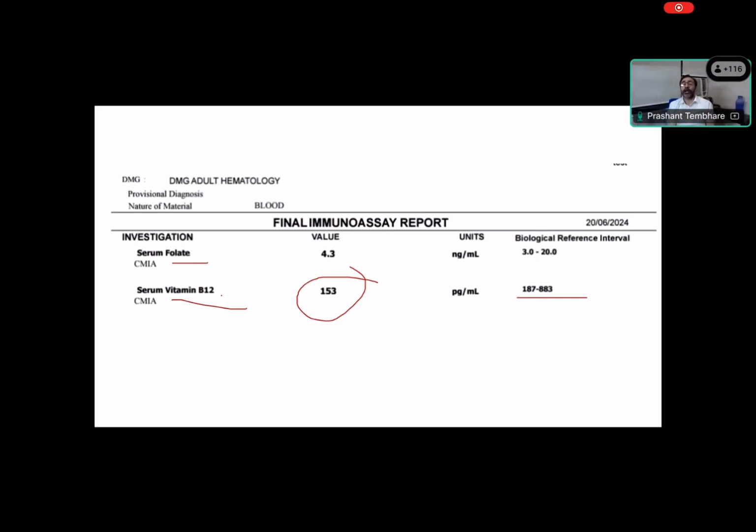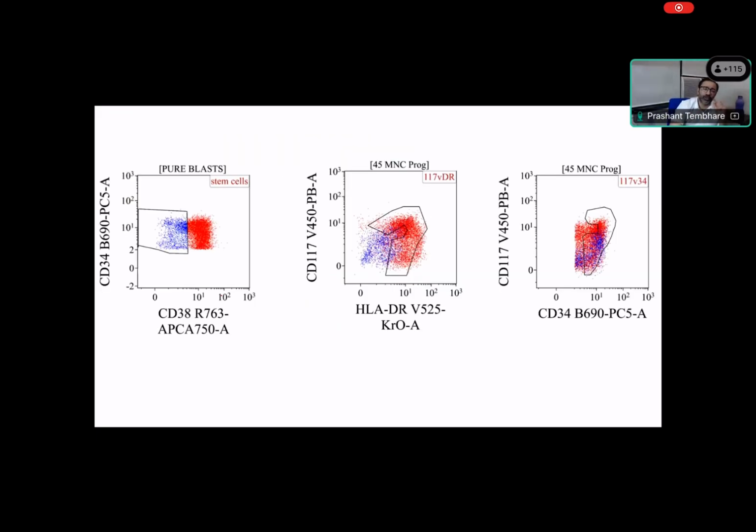example, iron deficiency anemia. Other than that, because there is no genetic abnormality, this protein expression shows a normal maturation pattern. Although on morphology there can be dyspoiesis, on flow cytometry it may show a normal maturation pattern. So let's see on the blast, we can see the blast is showing a normal maturation pattern. There is a clear-cut maturation pattern on this side or this side. There is a normal maturation pattern.